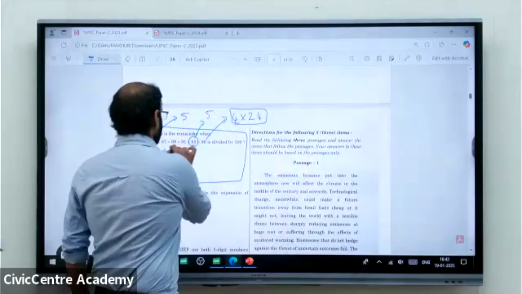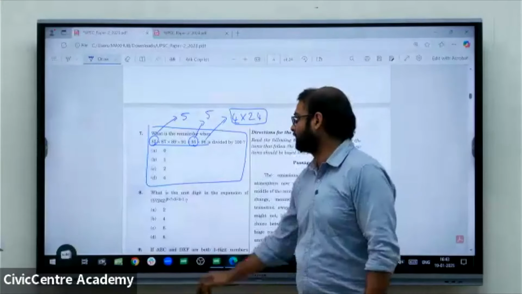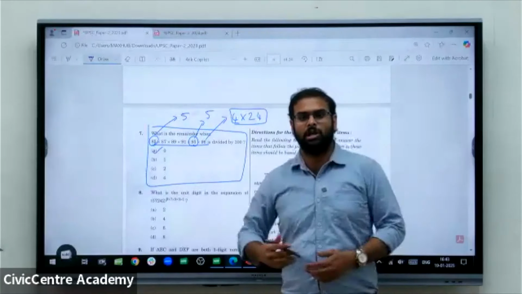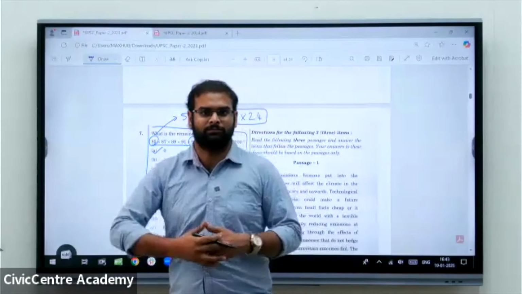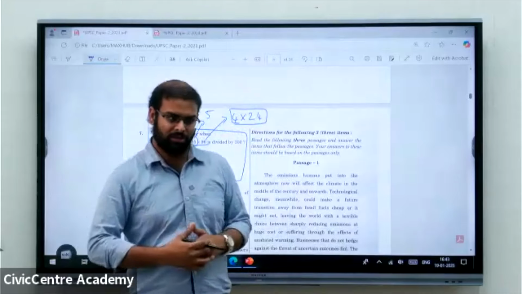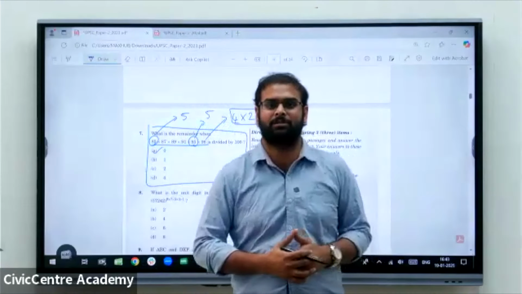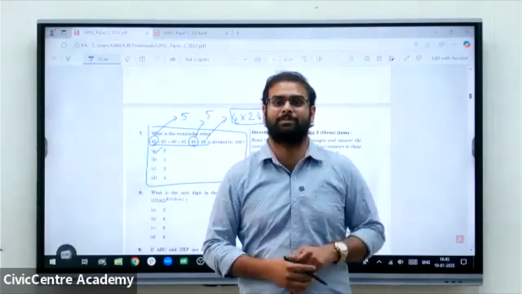So the given number is divisible by 100. When a number is divisible by the same number, then the remainder will be 0. This is how your approach towards a question shall be. So in the revised classes, along with the basic concepts, how the approach for a particular question shall be will be equally explained.